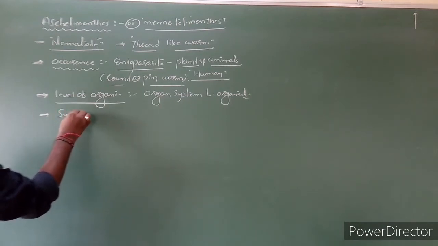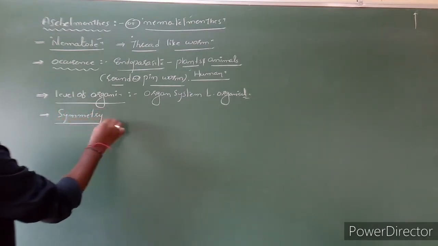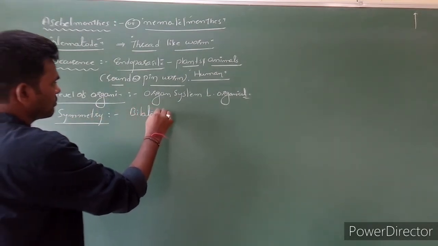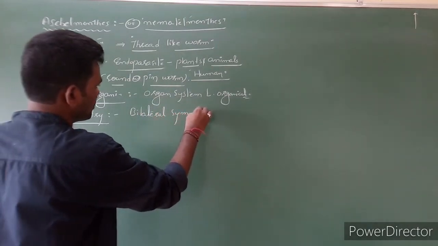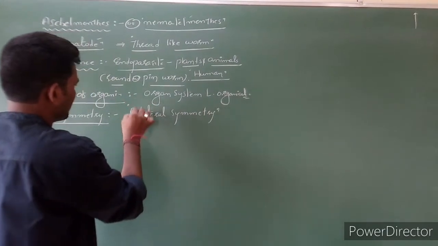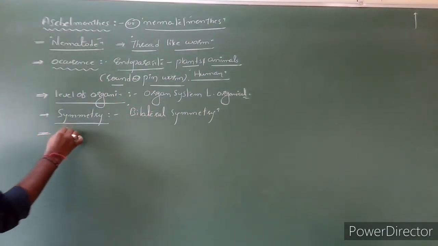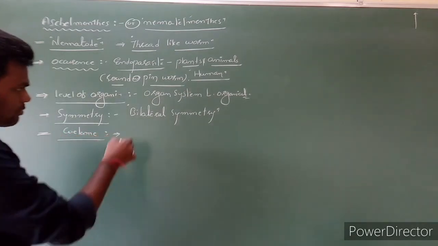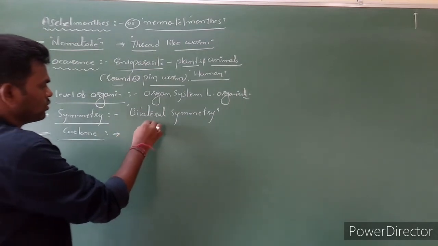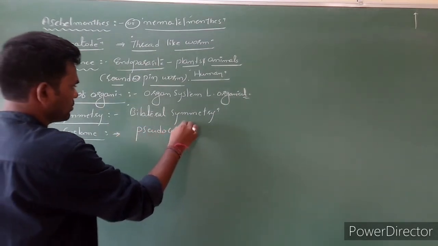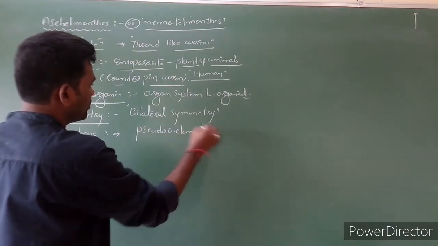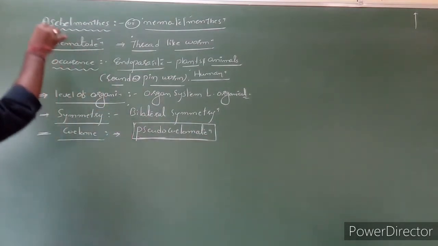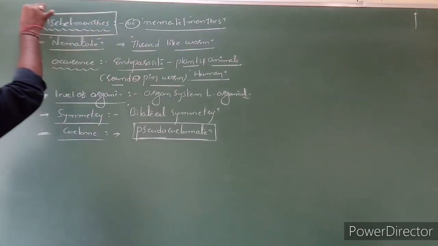Next, symmetry. Symmetry is bilateral symmetry. Next, coelom. Here first time we are using the word pseudocoelomate. Pseudocoelomate, false coelom. It is one of the best characters of Aschelminthes.